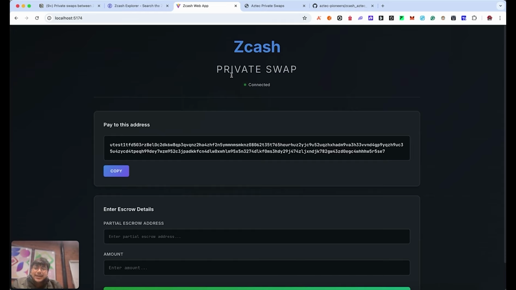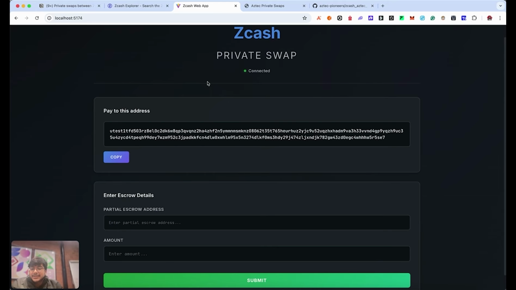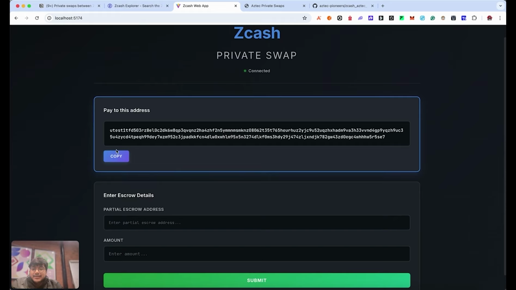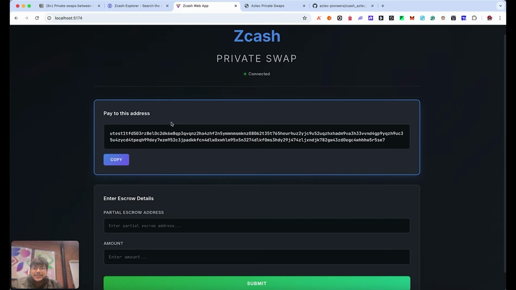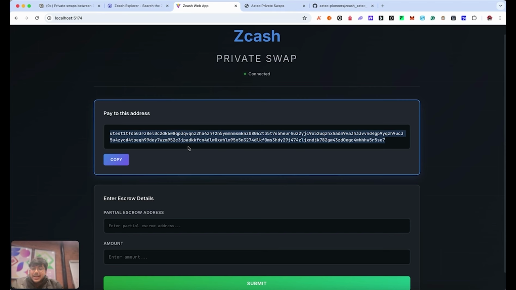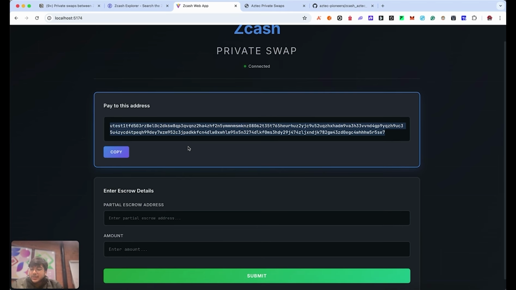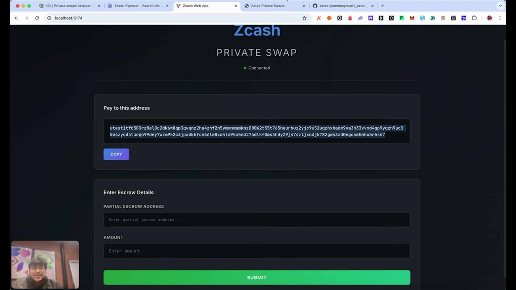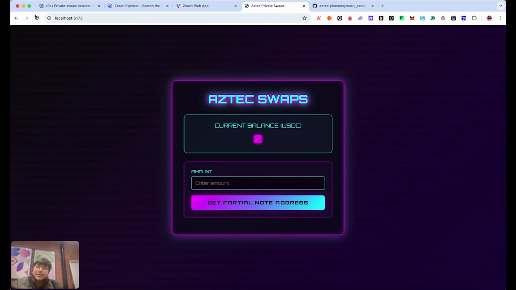So if you look here, I come as a user and I'm like, oh, I want to sell 0.01 of my Zcash, or any random amount, and I want to get 100 USDC on the other side. So I will come to this website, and the solver will say, hey, this is the shielded address where you have to pay, and if you pay me there, I will give you your USDC on Aztec. So I will come to this web app and I can see my current USDC balance on Aztec is 0.